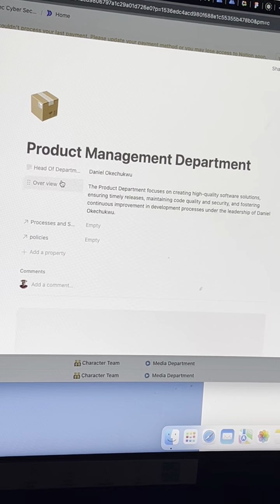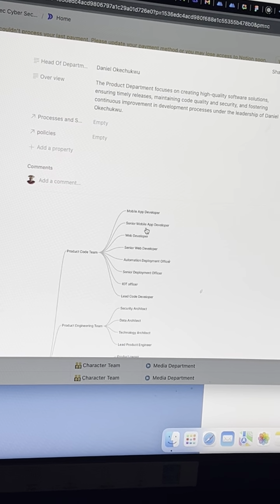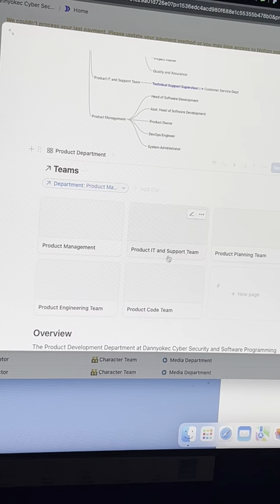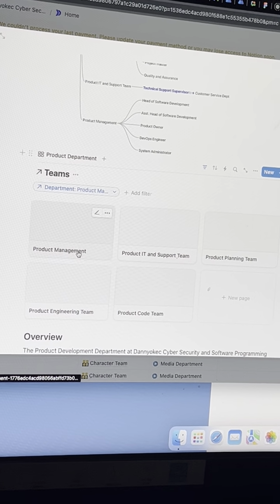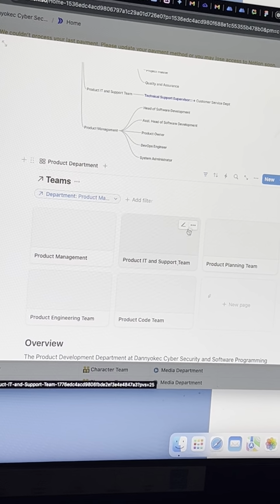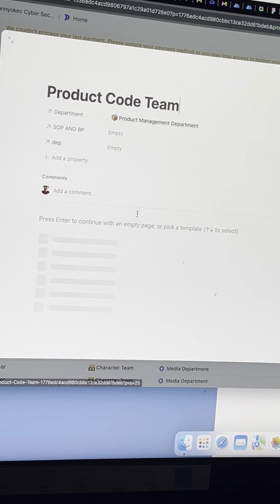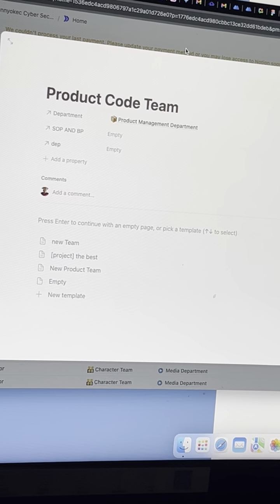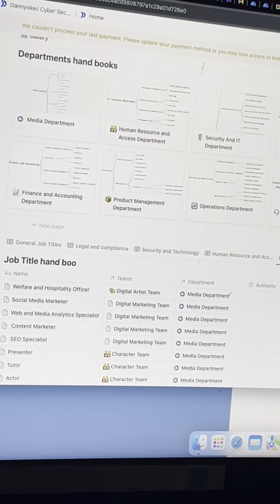You can see this is for product management. This is me, I'm the head of this department. If I scroll down, you'll be able to see what it takes, like the product management, product IT, product code team. These are the people who write the code and all that. I think this one needs to be updated a bit.